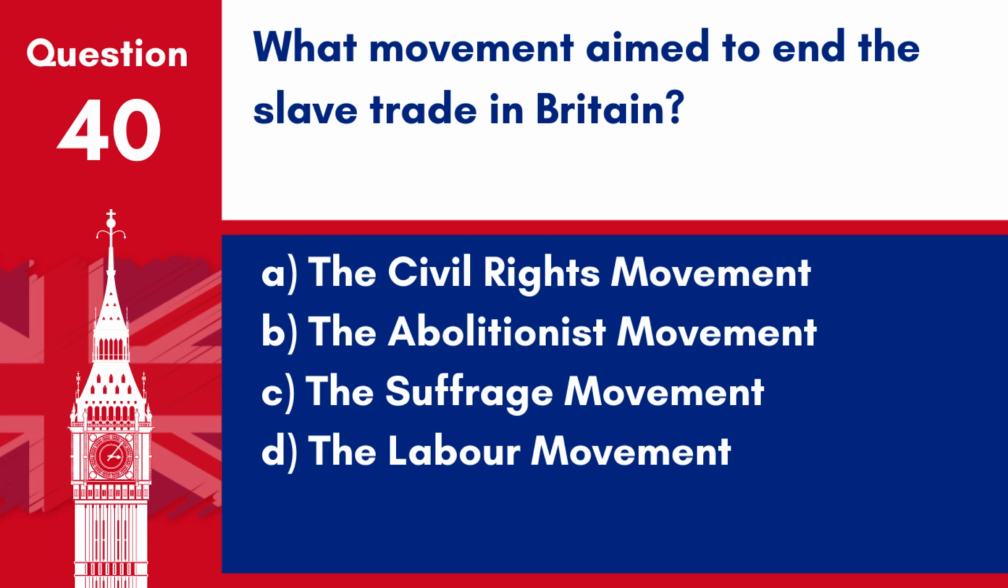Question 40. What movement aimed to end the slave trade in Britain? A. The Civil Rights Movement. B. The abolitionist movement. C. The suffrage movement. D. The labor movement. Answer: B. The abolitionist movement. The abolitionist movement was aimed at ending the slave trade and slavery throughout the British Empire, which was largely achieved with the Slavery Abolition Act of 1833.